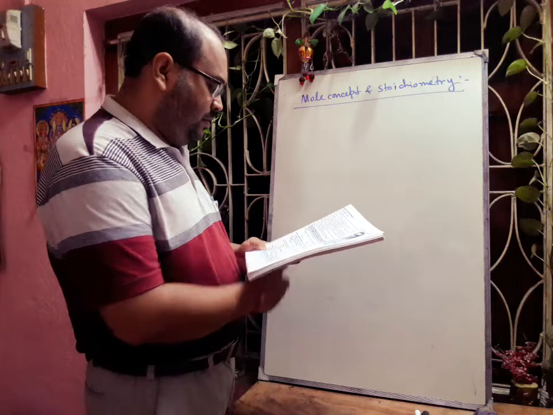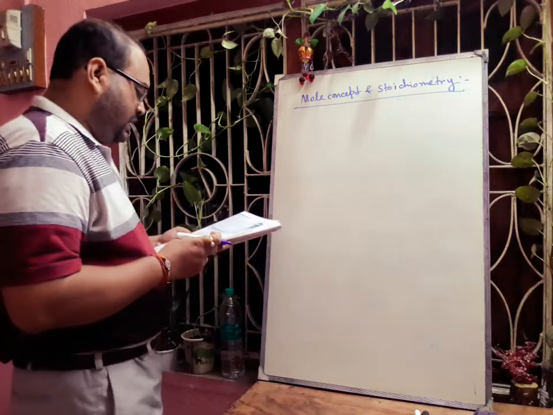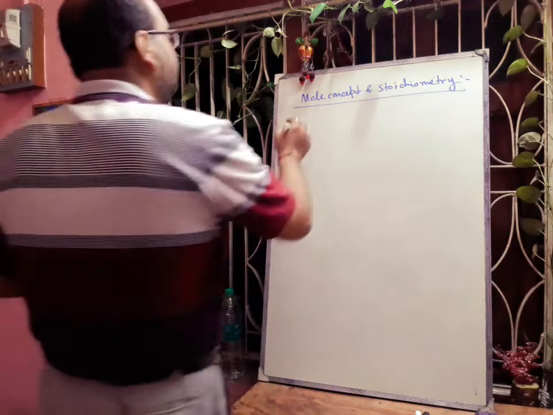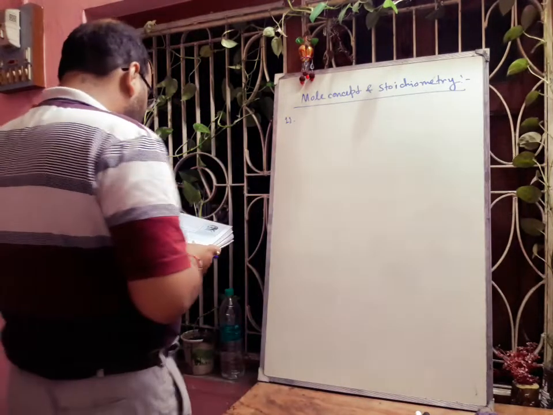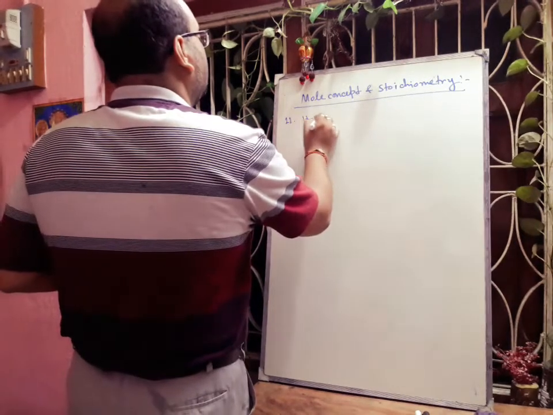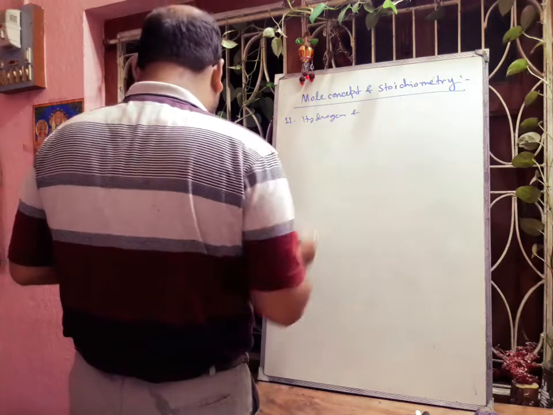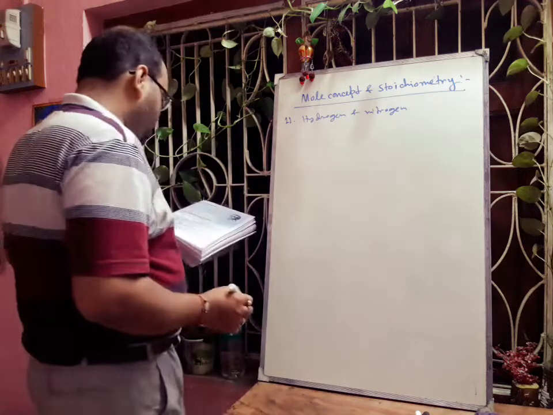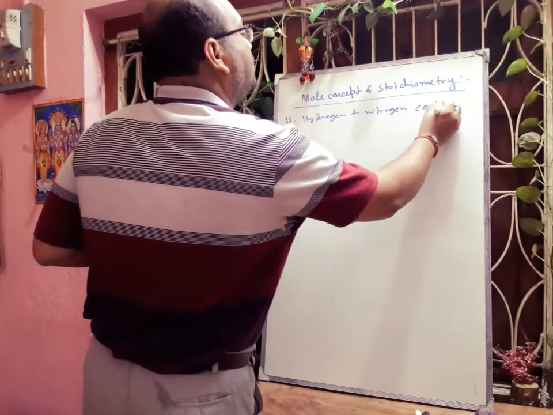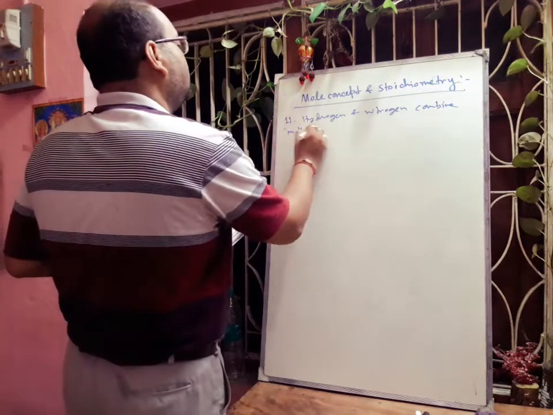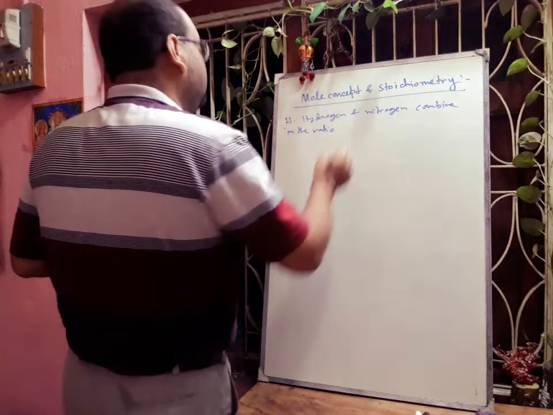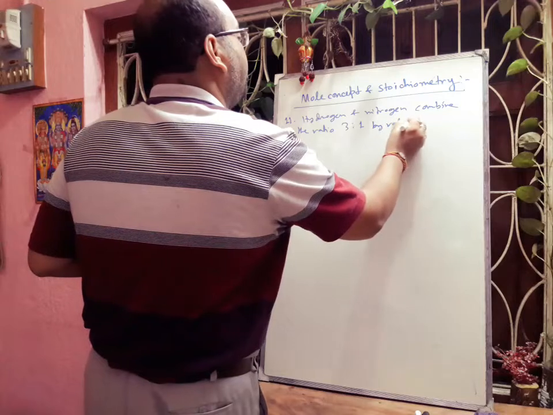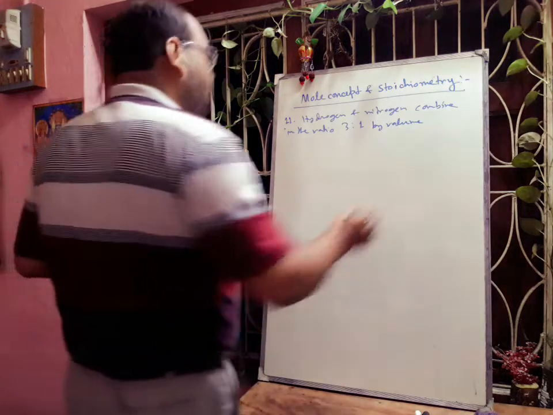So here one problem is given, problem number 11: hydrogen and nitrogen combine in the ratio 3:1 by volume to form ammonia.